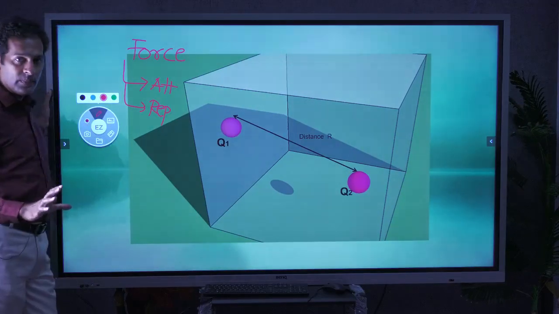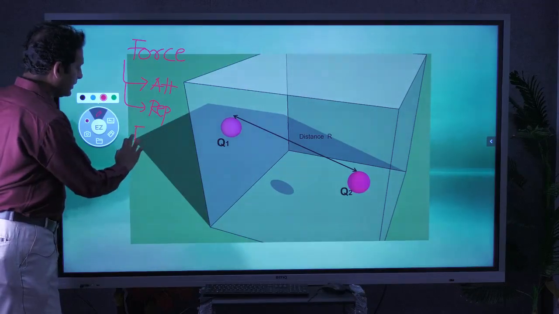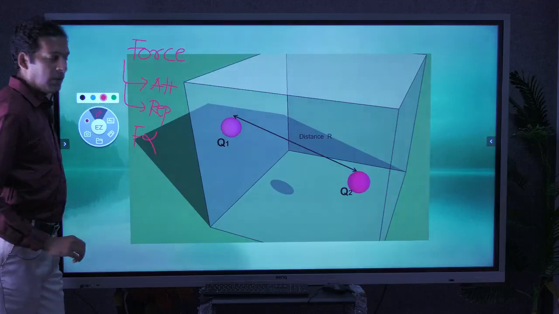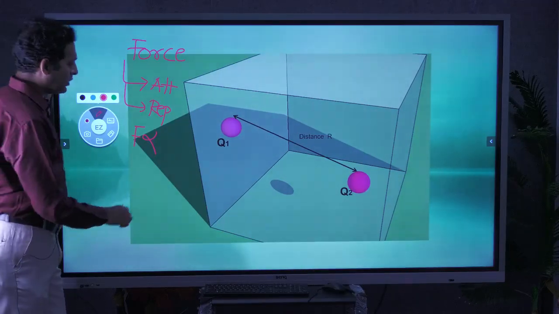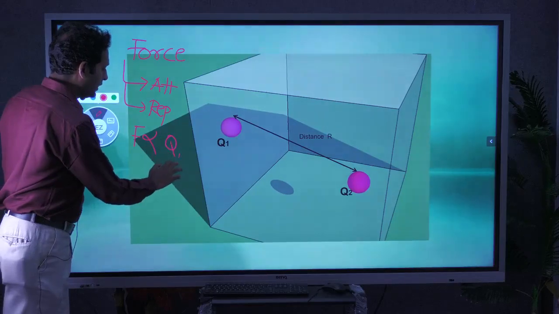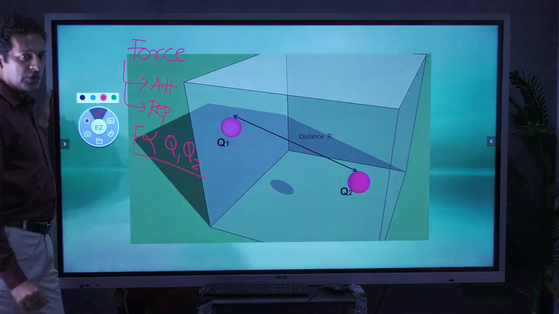To represent this relation, Coulomb stated that the force between these two charges will be proportional to the product of the charges. So the force will be proportional to Q1 and Q2, that is, the product of the two charges.